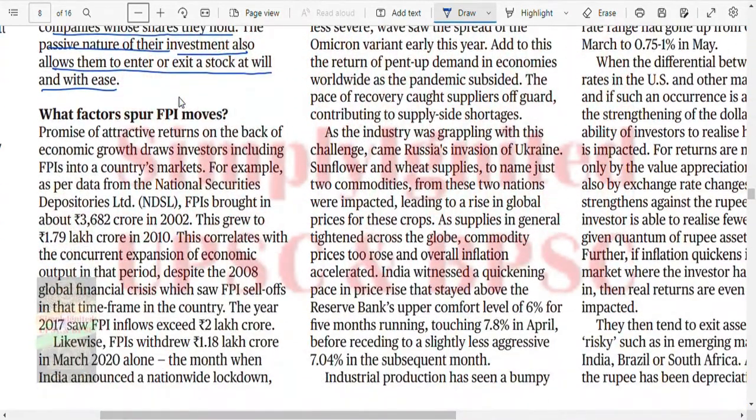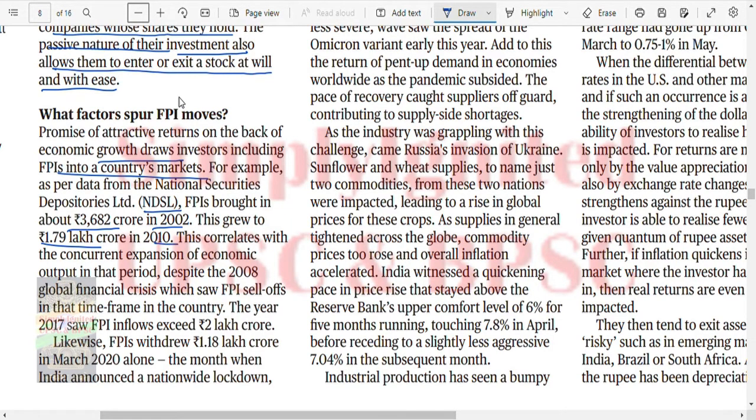What factors spur FPI moves? The promise of attractive returns on the back of economic growth draws investors, including FPIs, into a country's market. For example, as per NSDL, FPIs brought in about 36,682 crores in 2002. This grew to 1.8 lakh crore in 2010.